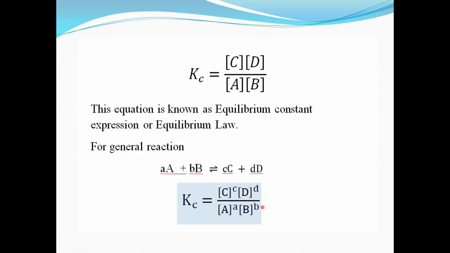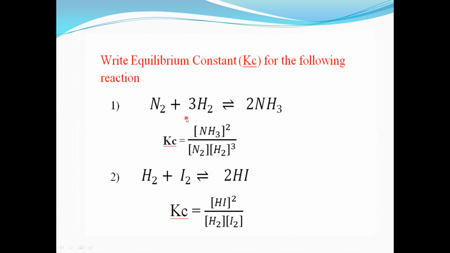Now next, in the examination, reactions are given and we have to write the equilibrium constant directly. We see some examples. What is the question? Write the equilibrium constant. Equilibrium constant is denoted by Kc. Remember that.